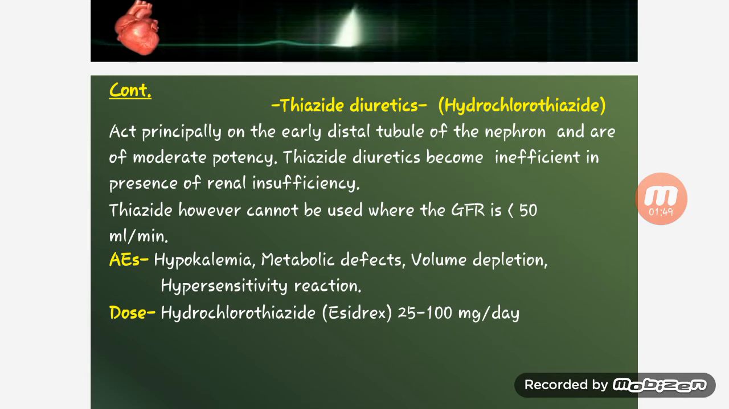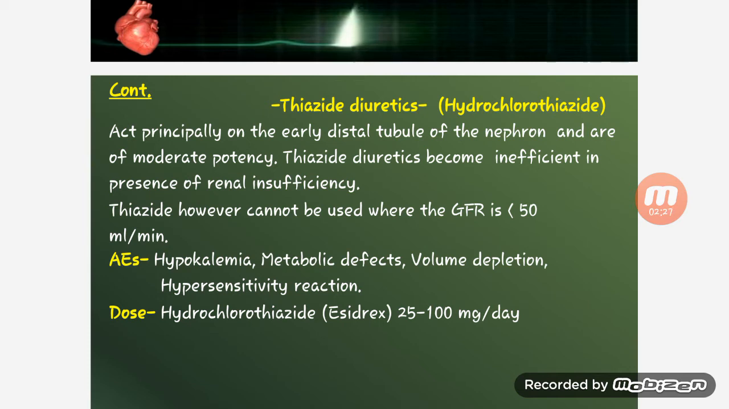Next diuretic is thiazide, hydrochlorothiazide. It acts principally on the early distal tubule of the nephron and is of moderate potency. Thiazide diuretics become ineffective in the presence of renal insufficiency. So thiazide diuretics are not given to patients who are suffering from renal insufficiency.